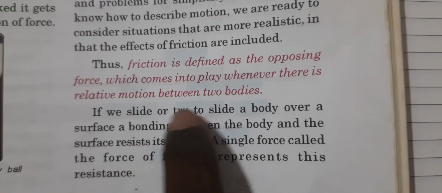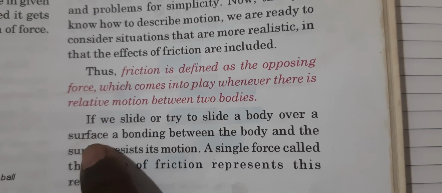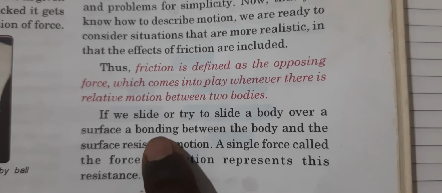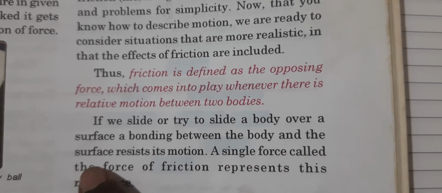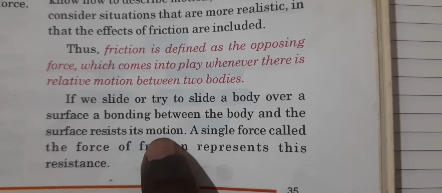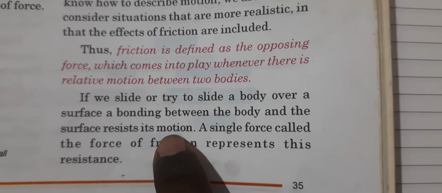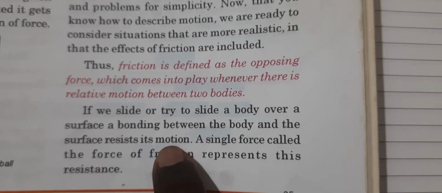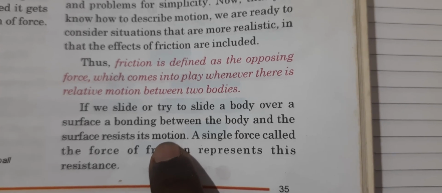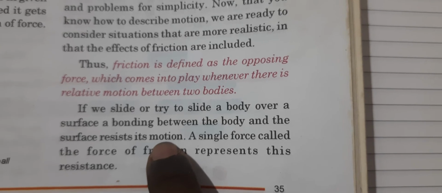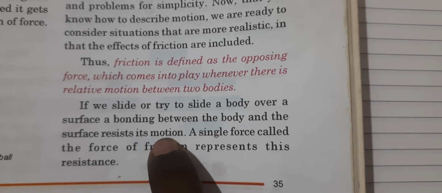If we slide or try to slide a body over a surface, a bonding between the body and the surface resists its motion. Suppose you are on a slide. You know what a slide is? You sit on top of the slide, which is tilted at an angle, and you whiz down that inclined surface.